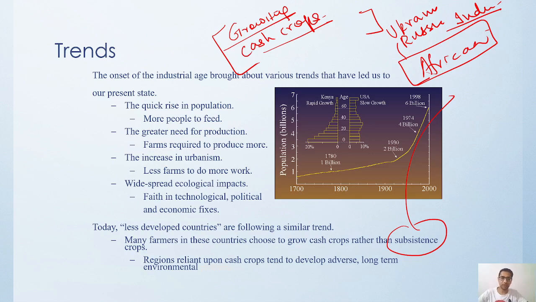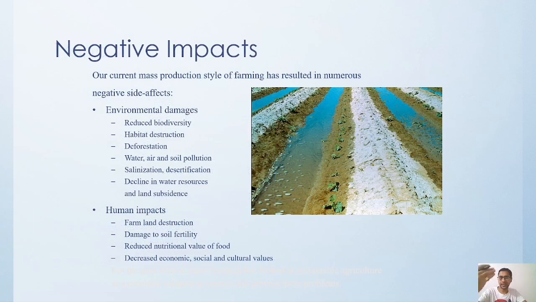Indian population has already crossed, I think, 140 crore people. In the near future, we have already become the world's largest in number of people, the most populous country of the world, and we have even overtaken China in that case. So there is a need for properly fixing all these issues. So what is the negative impact that we are having regarding the current production style?